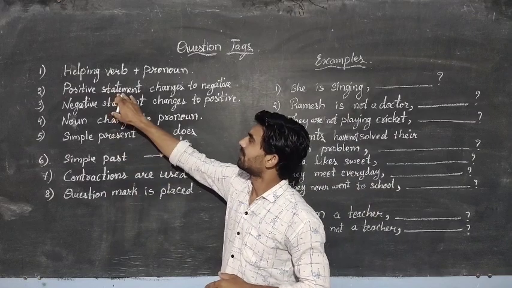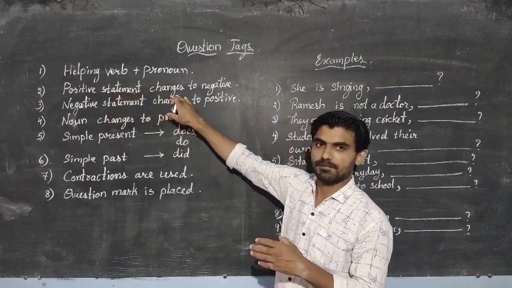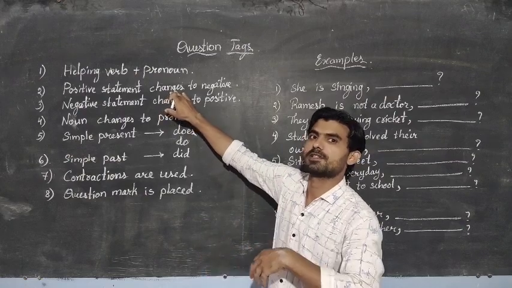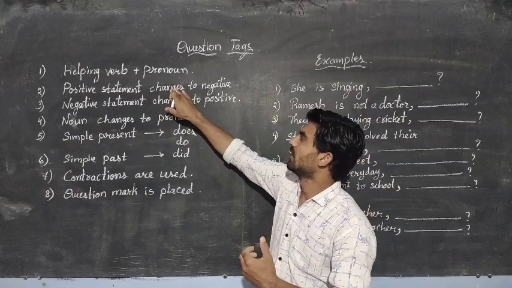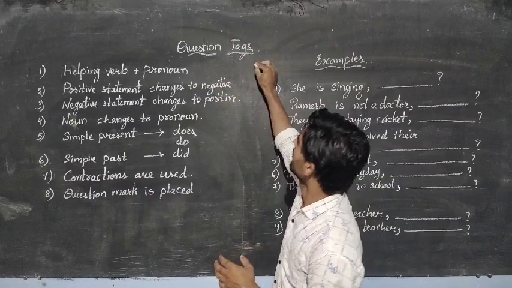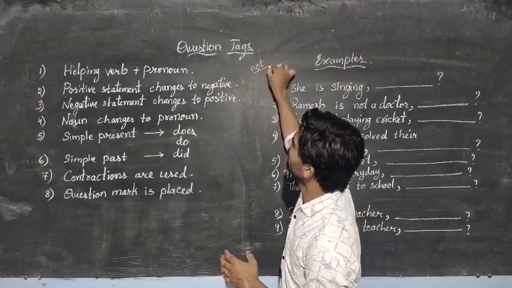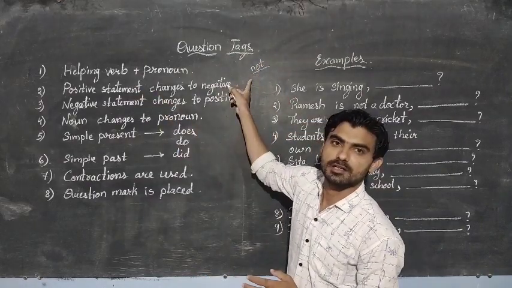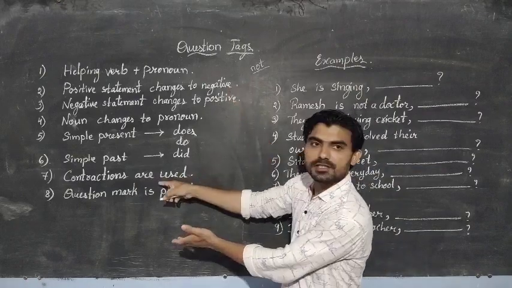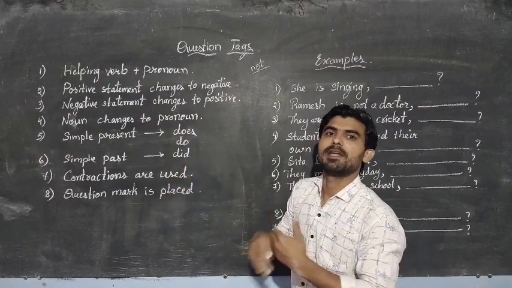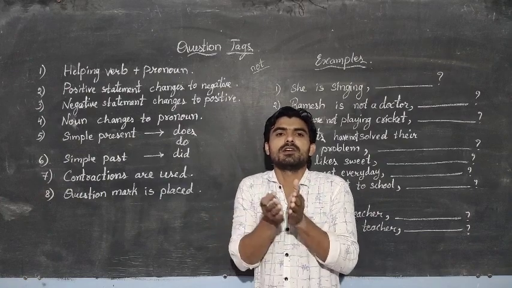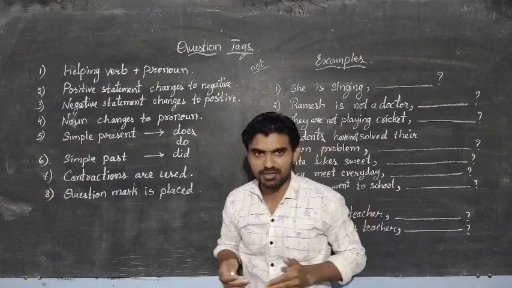You see here, if the statement that you made is positive and you want some response from the person who is listening to you, you make the question tag negative. I mean to say, the only one word which you add to that helping verb is not, N-O-T, and that is used in contractions. You add those two words and make a contraction. What is a contraction? It's nothing but making two words as one and speaking in easy language.